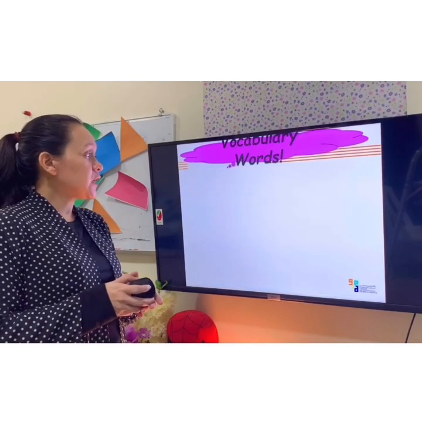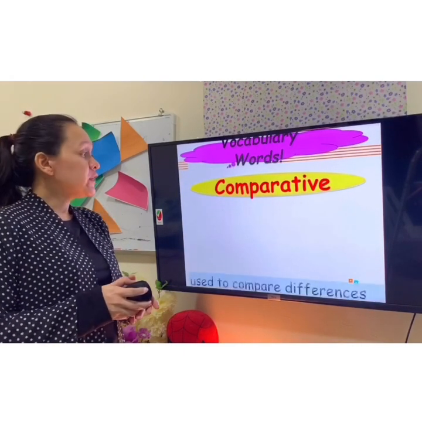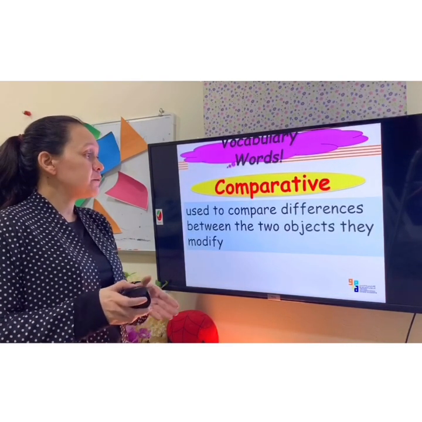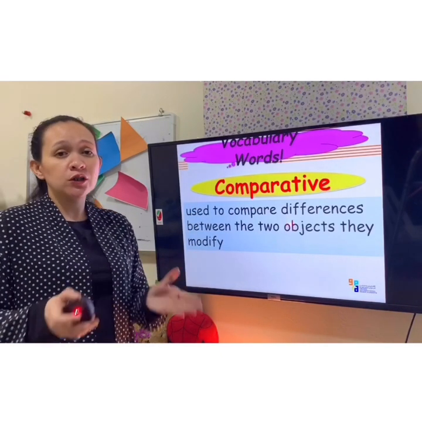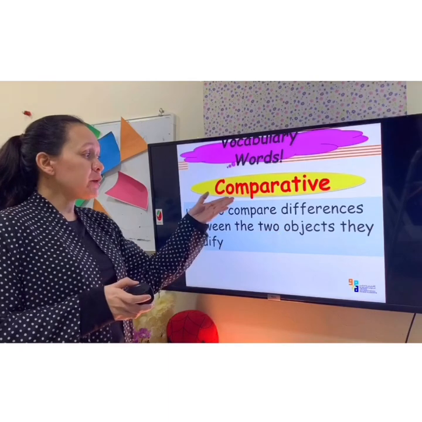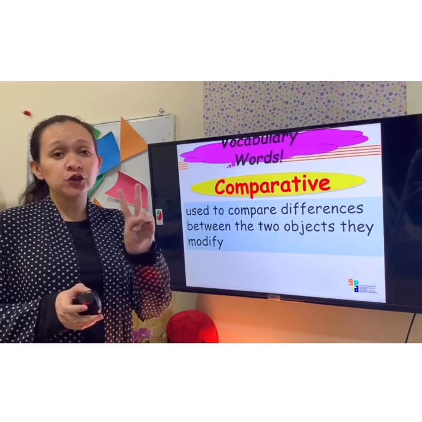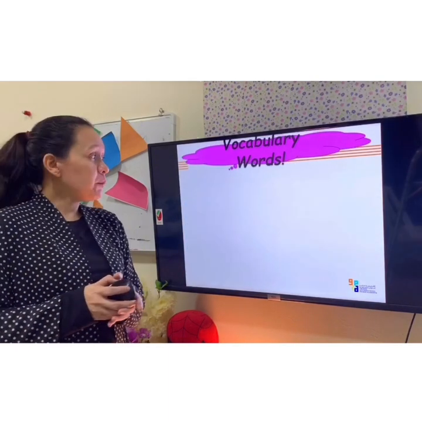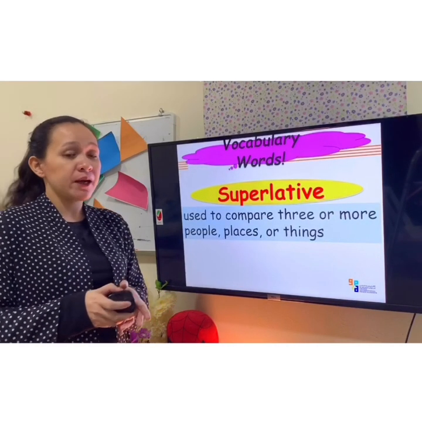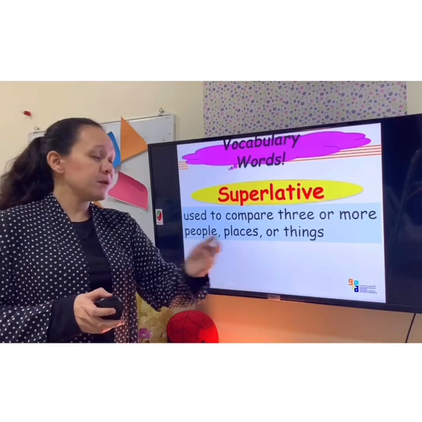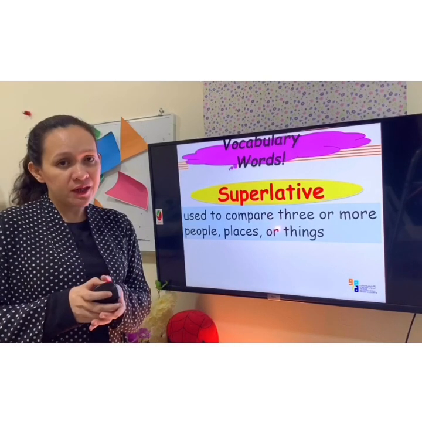Now let's move here. Comparative. When you say comparative, you're going to compare differences between the two objects they modify. Again, comparative, you're going to compare two objects. How about superlative? When you say superlative, you're going to compare three or more people, places, or things.